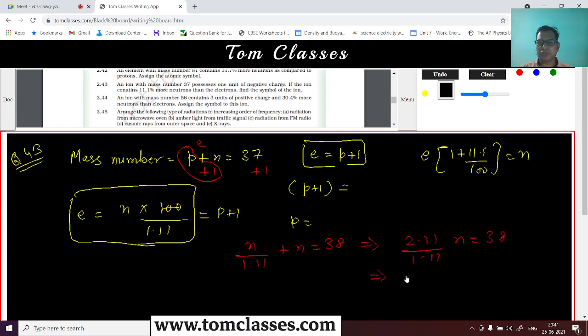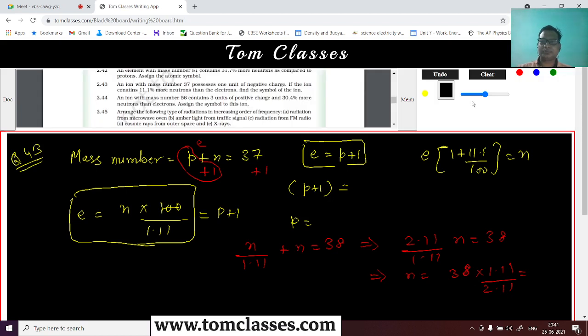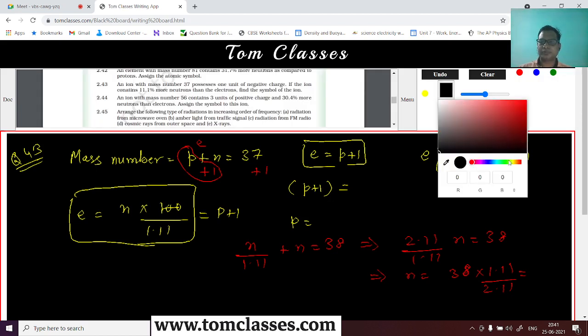So how many neutrons we have got? Neutrons are, you can say, 38 into 1.11 upon 2.11, right? So how many neutrons are there? Yes, can you work out and tell me this calculation? Yes, sir, I'll do it. Okay, all right.